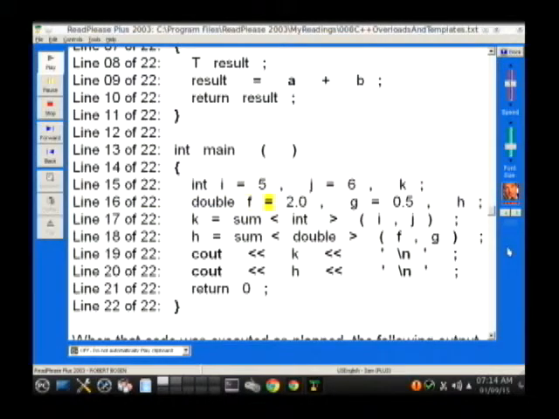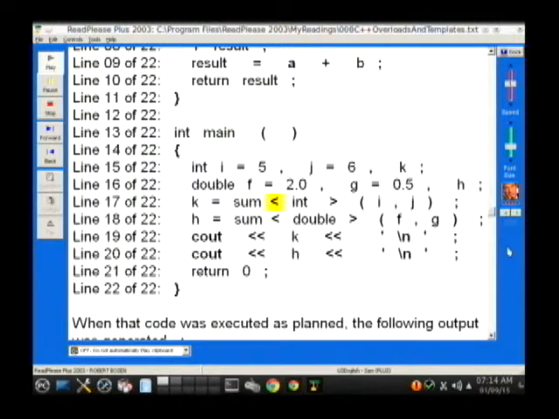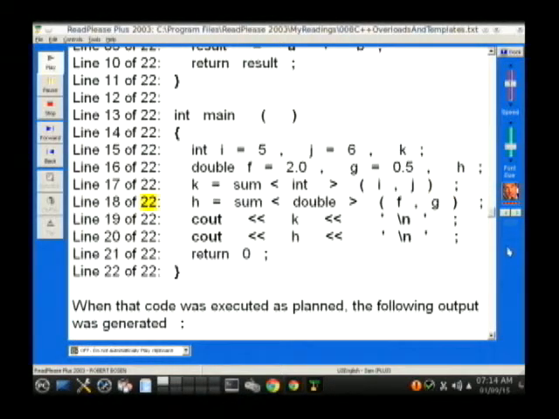Line 16 of 22: double f = 2.0, g = 0.5, h;. Line 17 of 22: k = sum<int>(i, j);. Line 18 of 22: h = sum<double>(f, g);.